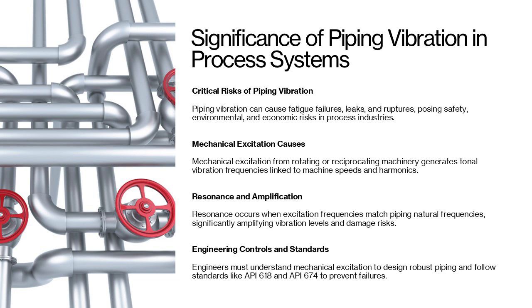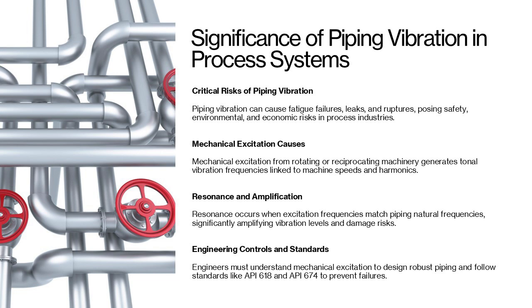Mechanical excitation is one of the most common sources of vibration, particularly in systems involving rotating or reciprocating machinery. Unlike flow-induced turbulence, which is broadband, mechanical excitation typically introduces tonal energy at discrete frequencies related to machine operating speeds and their harmonics. When these frequencies coincide with the natural frequencies of piping spans or small bore connections, resonance occurs, amplifying vibration levels significantly.